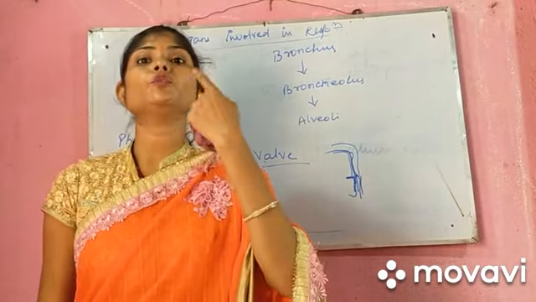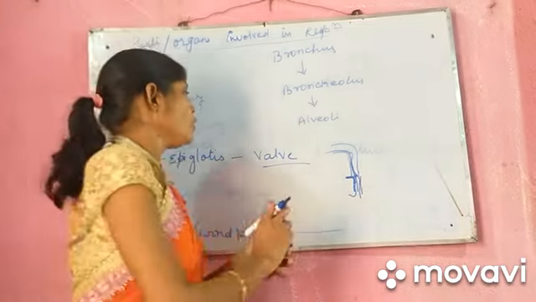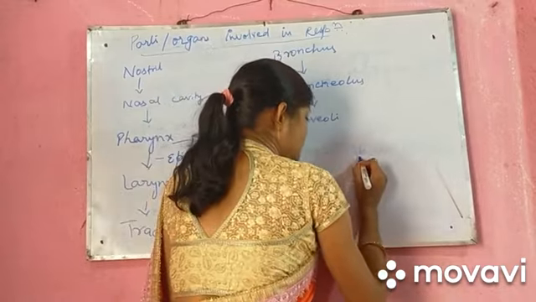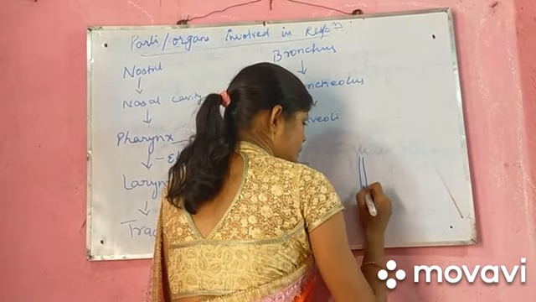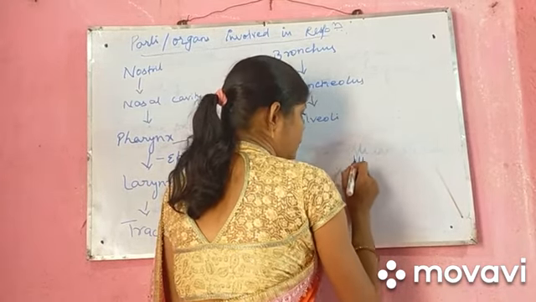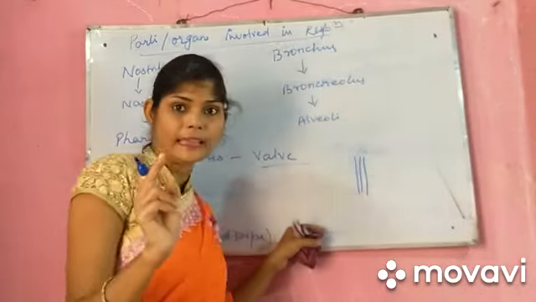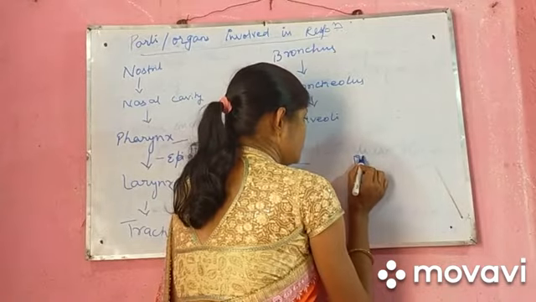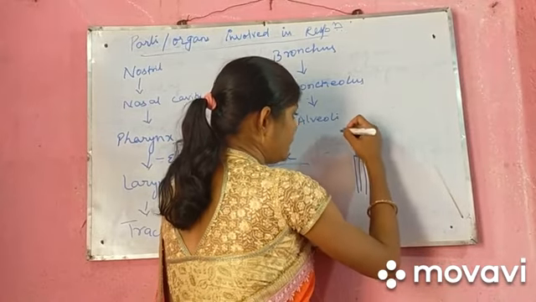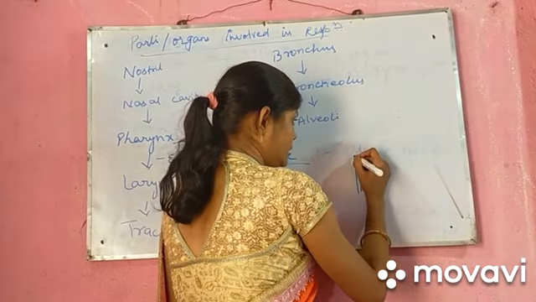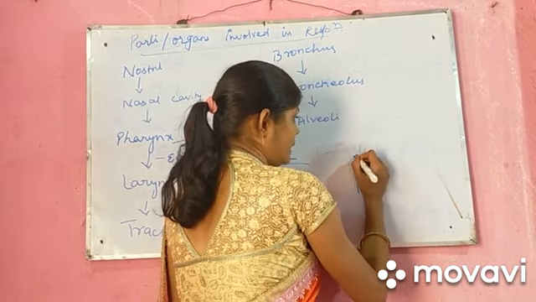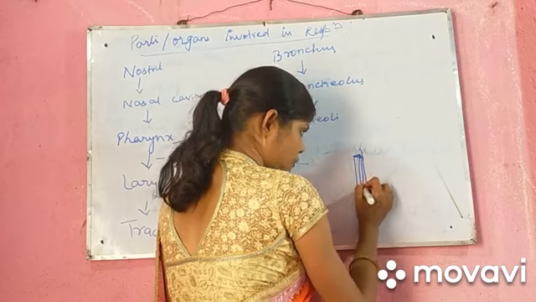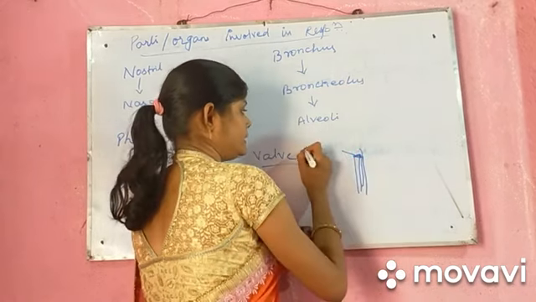Suppose this is our food pipe and this is our windpipe. Windpipe is known as trachea and food pipe is known as esophagus. When the food particle is coming, the trachea is covered by a flip-like cover so that the food particle enters the esophagus. This flip-like cover is epiglottis.